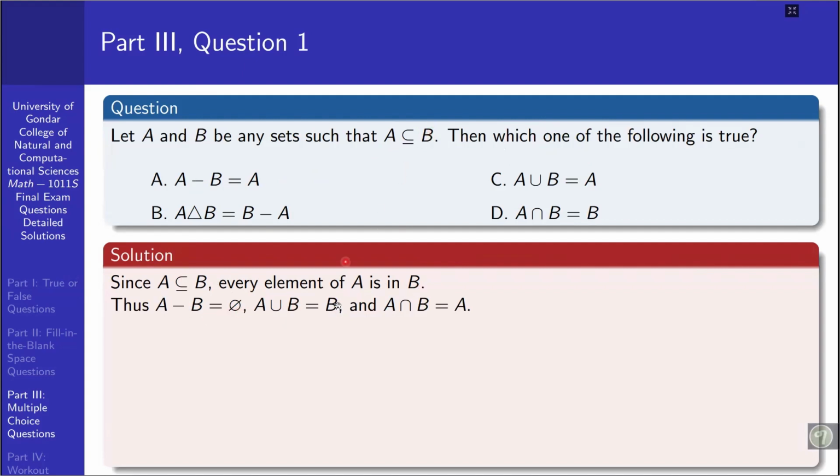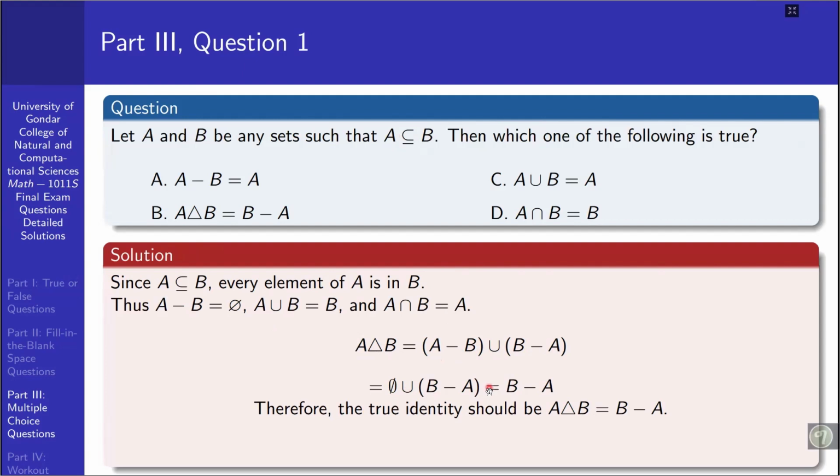A union B, the larger set, is simply set B, and the intersection of these two sets is A. And the symmetric difference between these two sets, whenever A is a subset of B, by definition is the union of A minus B and B minus A. But here we have A minus B is the empty set, and B minus A is unknown, so it is the empty set union B minus A, which is equal to B minus A. Therefore the true identity should be A symmetric difference B is equal to B minus A, so the true alternative for this question is this one, so the answer is B.